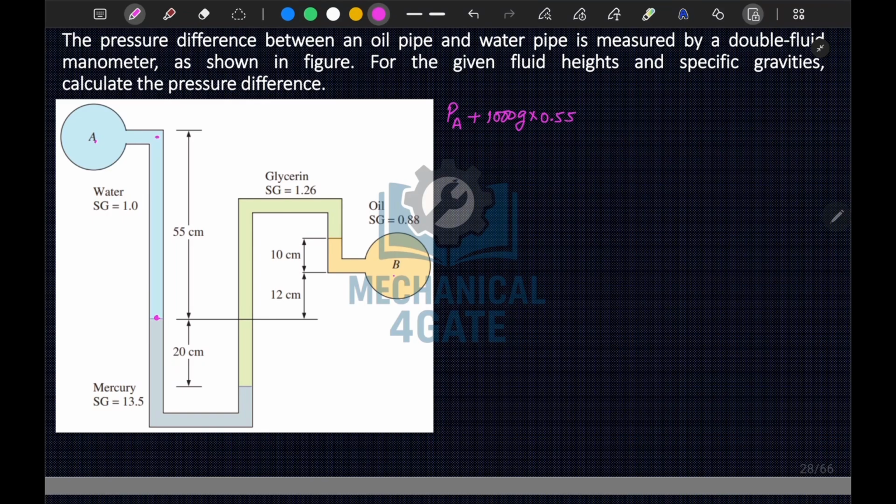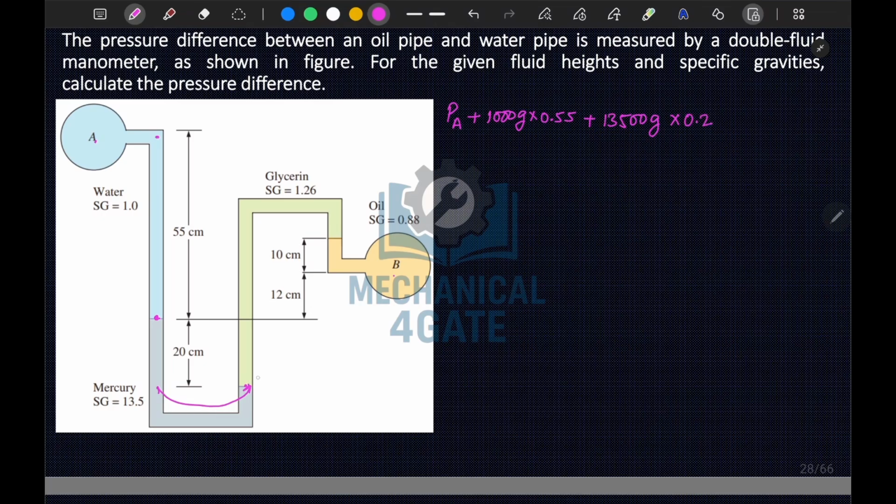Okay, now from here also we are moving downward up to this point, because at these two points your pressure will be the same. Okay, so this will be plus. Now specific gravity of mercury is 13.5, so 500 g times of, now height is 0.2 meters.